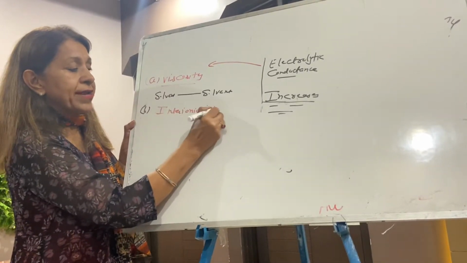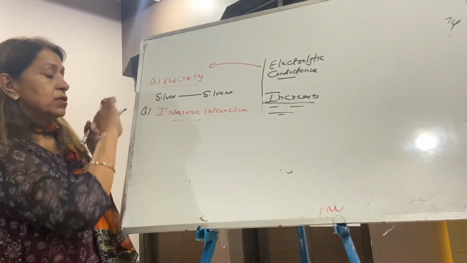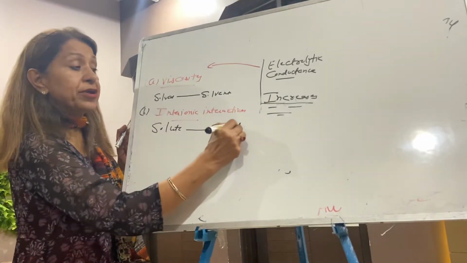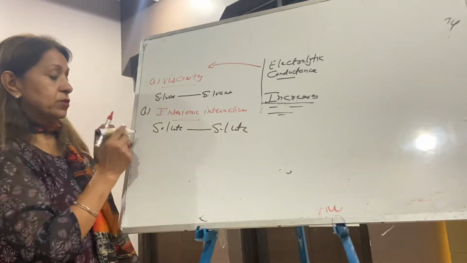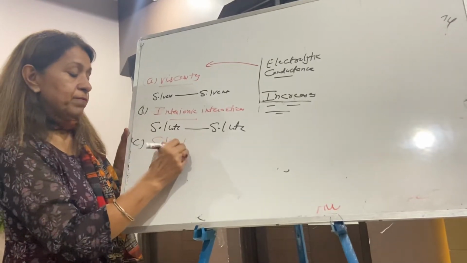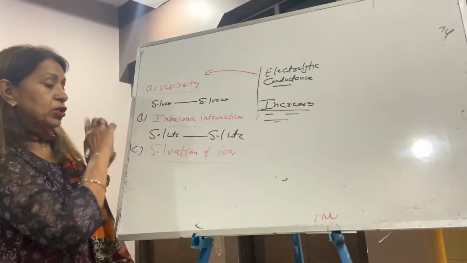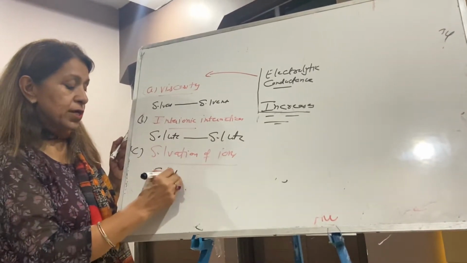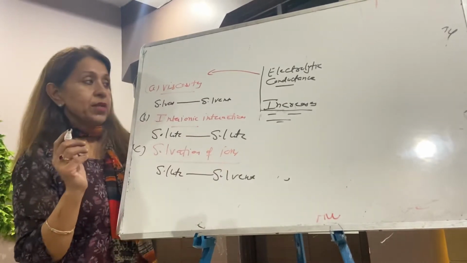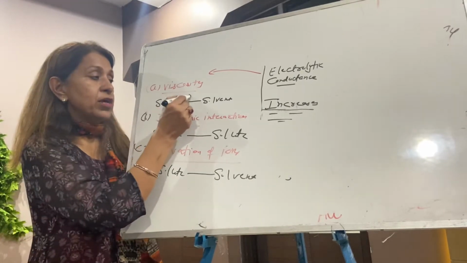Interionic interaction is between solute and solute. And the third part is solvation of ion. The solvation of ion is between solute and solvent. Right? So these 3 interactions become weaker.